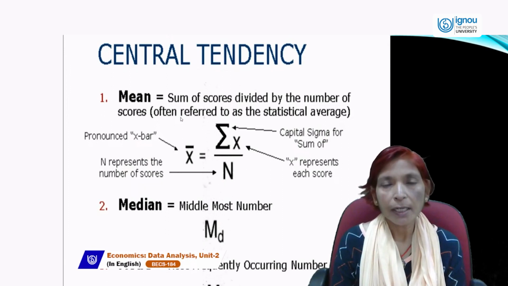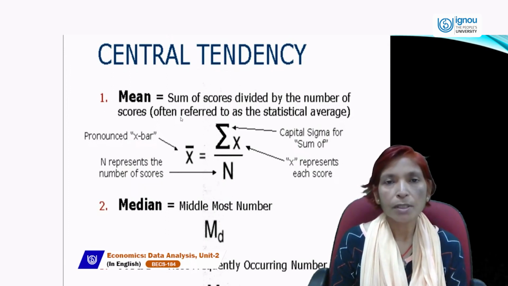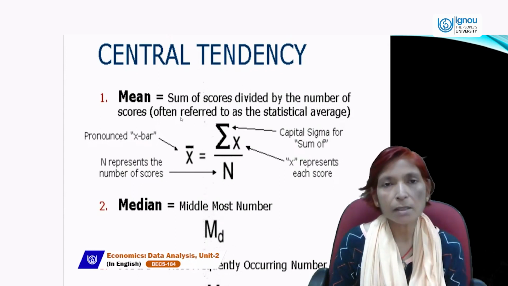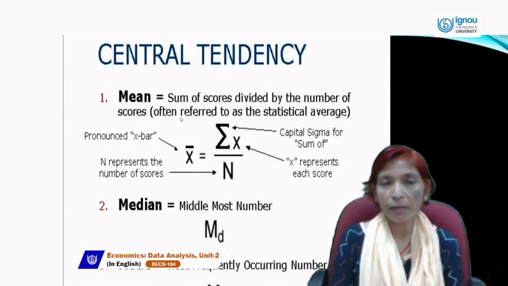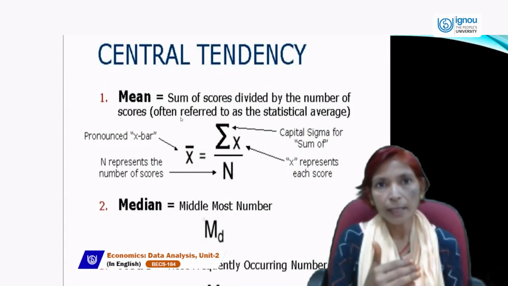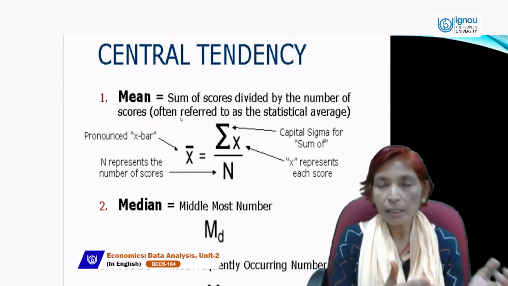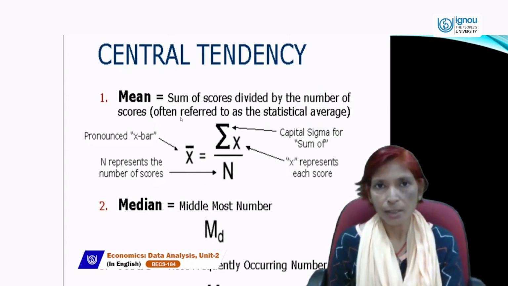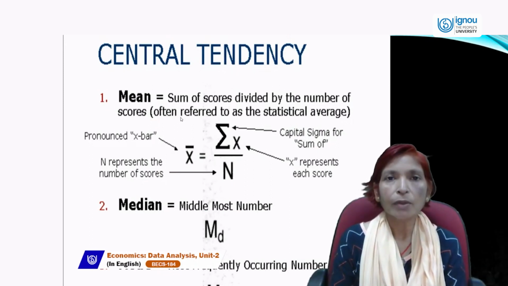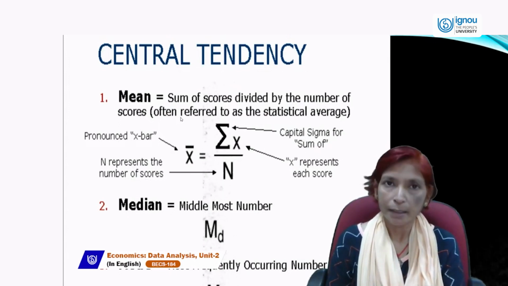If we have collected data of 9 or 19 numbers, this is called odd data. 9 is odd, 19 is odd, 29 is odd. When we arrange it in ascending order, from smaller to larger, then we can easily find the mid value of the odd number data.